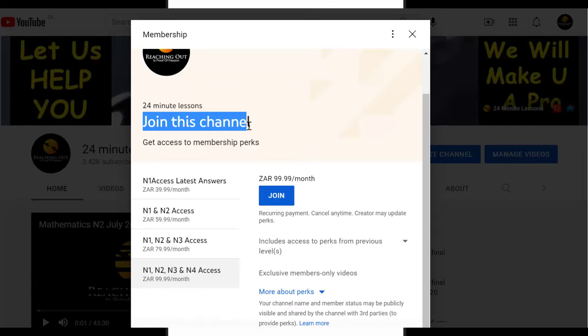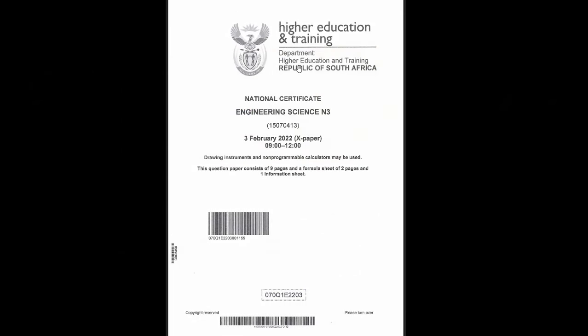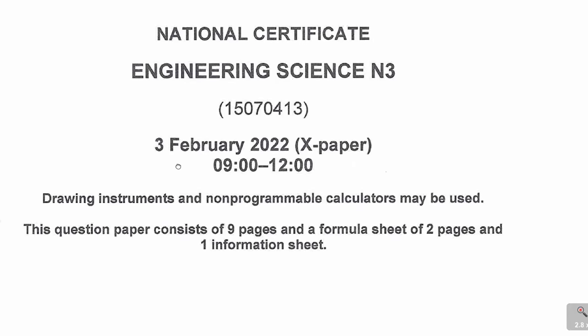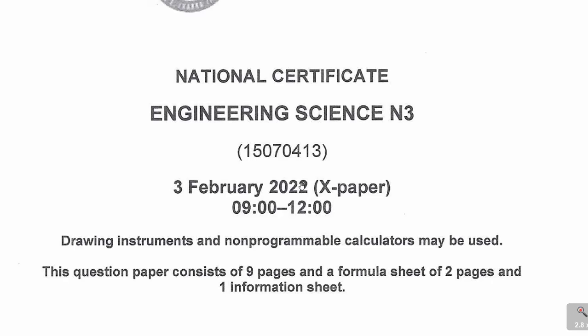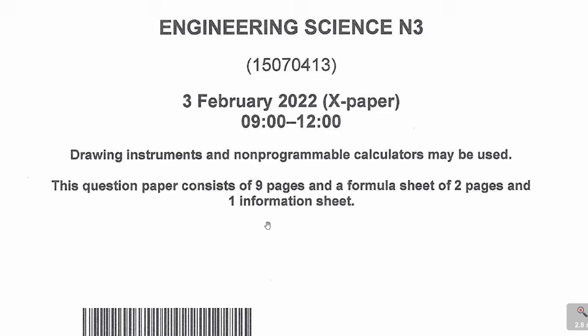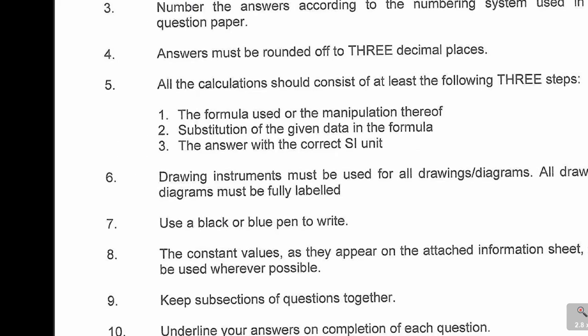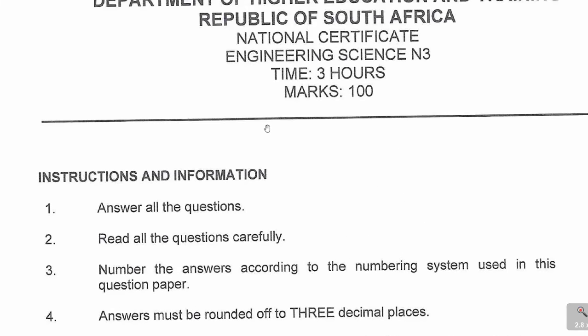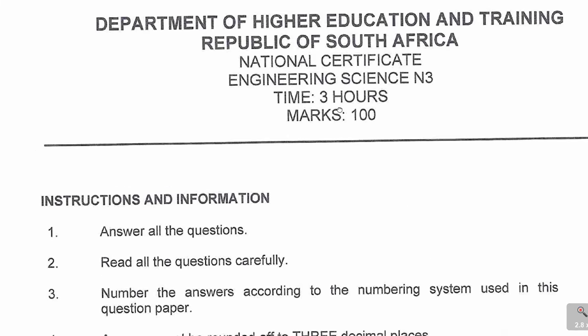So without wasting time, let us dive into this quick review. As I said, I'm just going to be quick, just to show you what the question paper was about. And this is Engineering Science N3. You can see the paper was written in the morning. It's a 3-hour paper, and in the next part they tell us the mark allocation of this paper. This is out of 100 marks, so it's a 3-hour paper out of 100 marks.